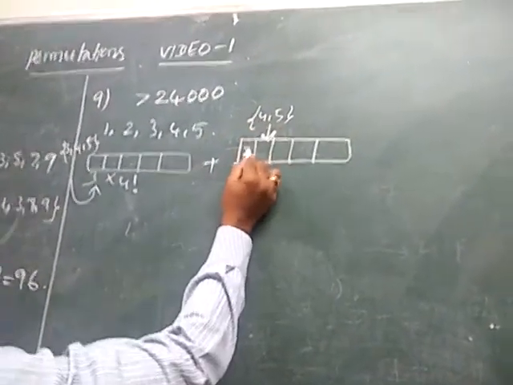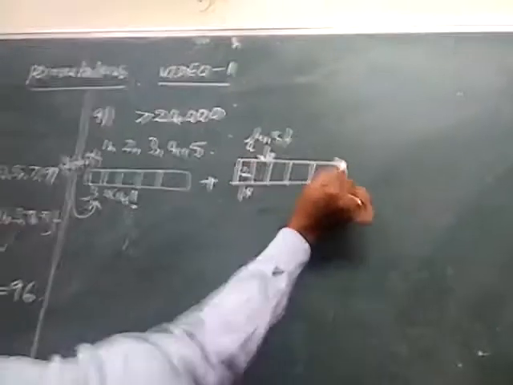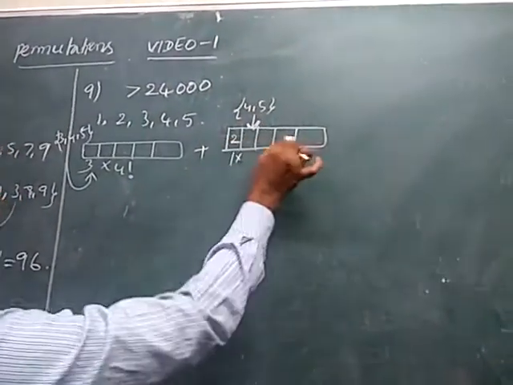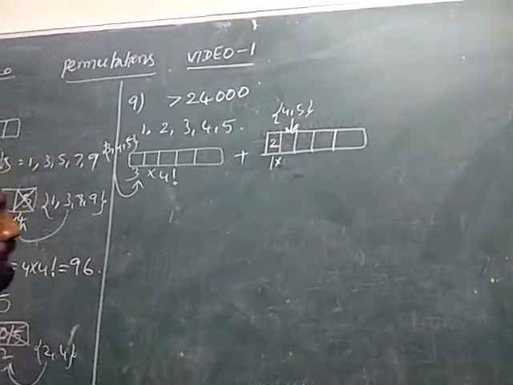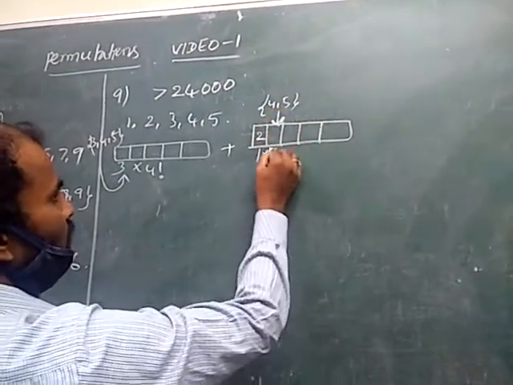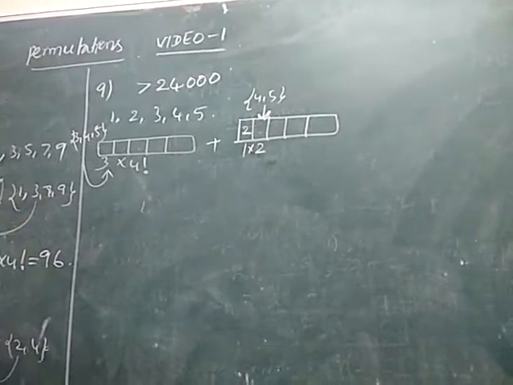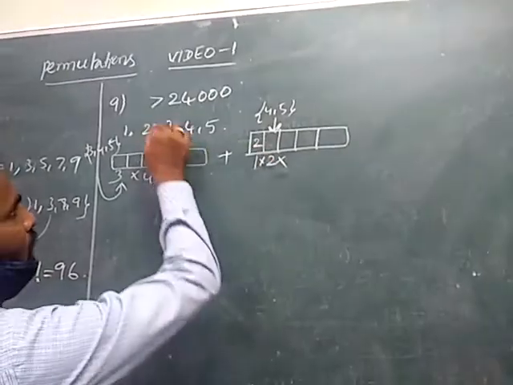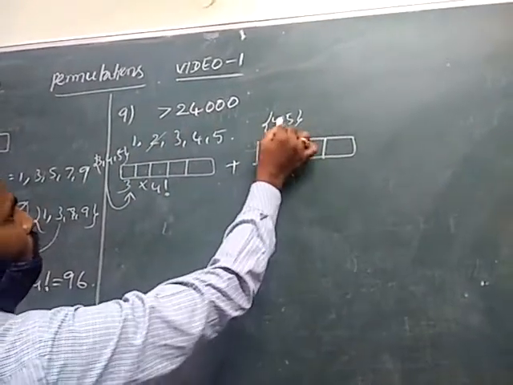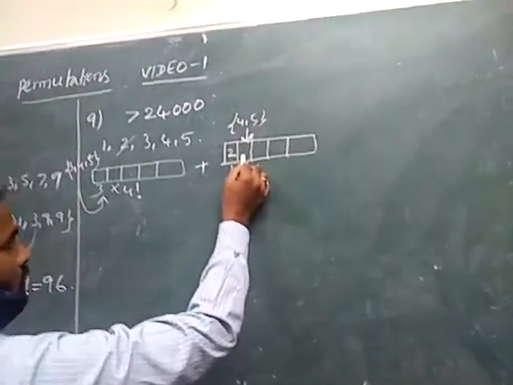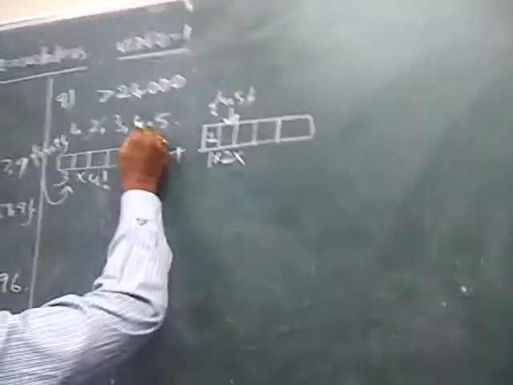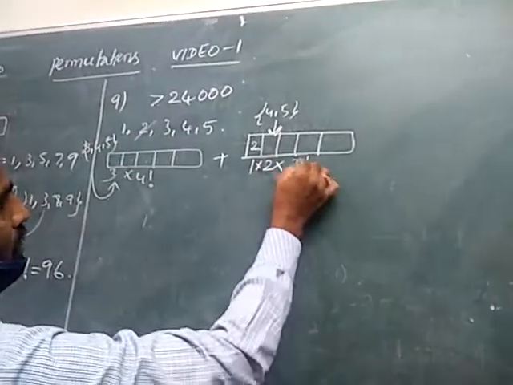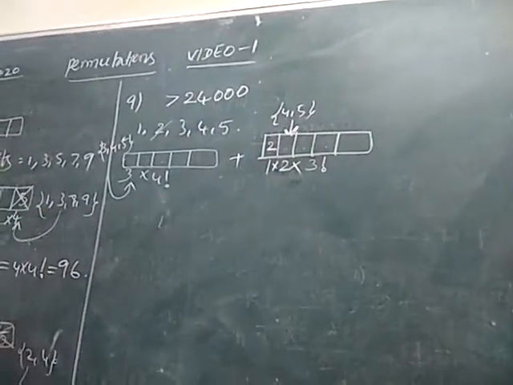If you write 4 here, this becomes 24,000 something, or if you write 5 here, 25,000 something. These two numbers are greater than 24,000. So either 4 or 5 can be placed in this place in two ways. Then the remaining 3 digits can be placed in the 3 places in 3 factorial ways.